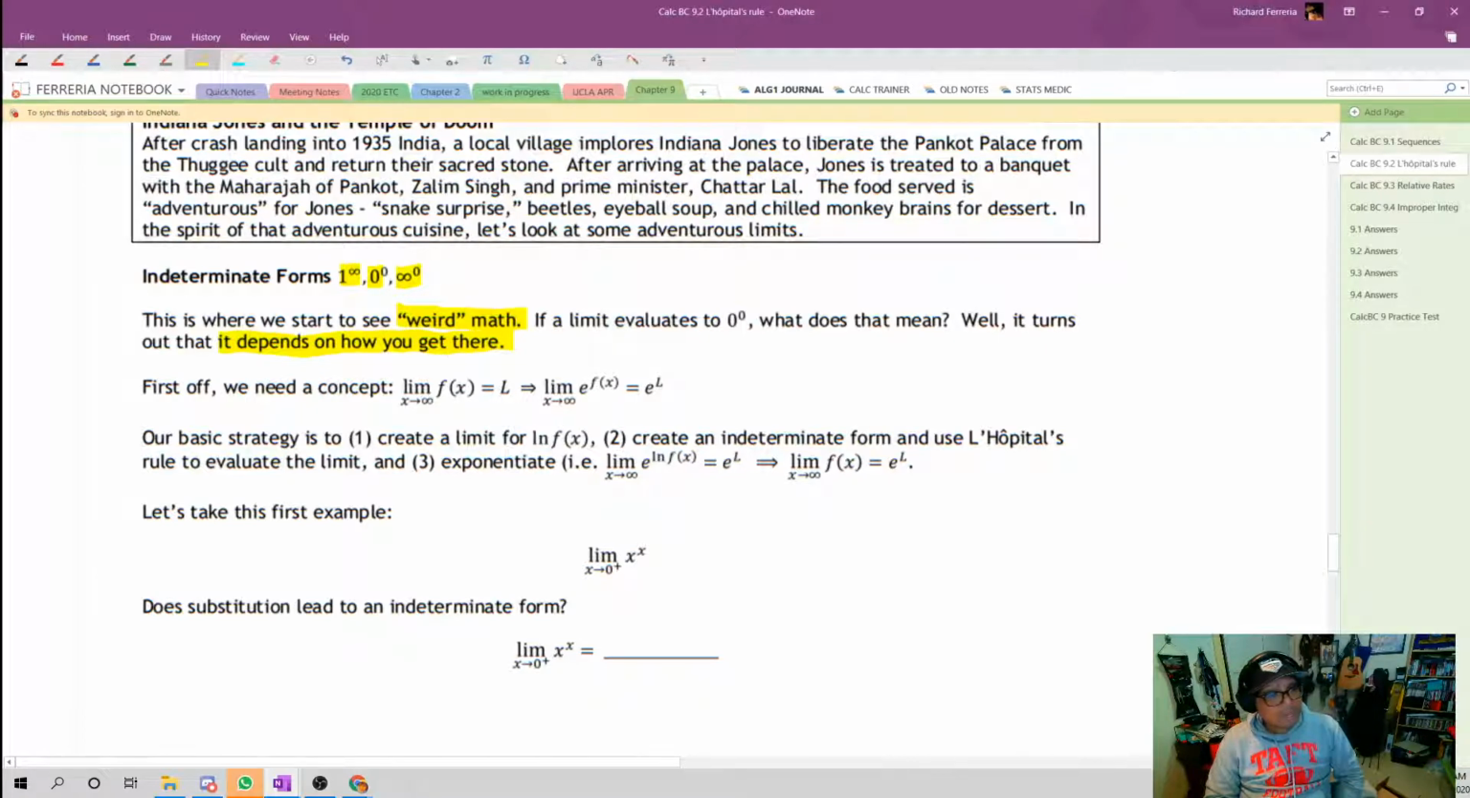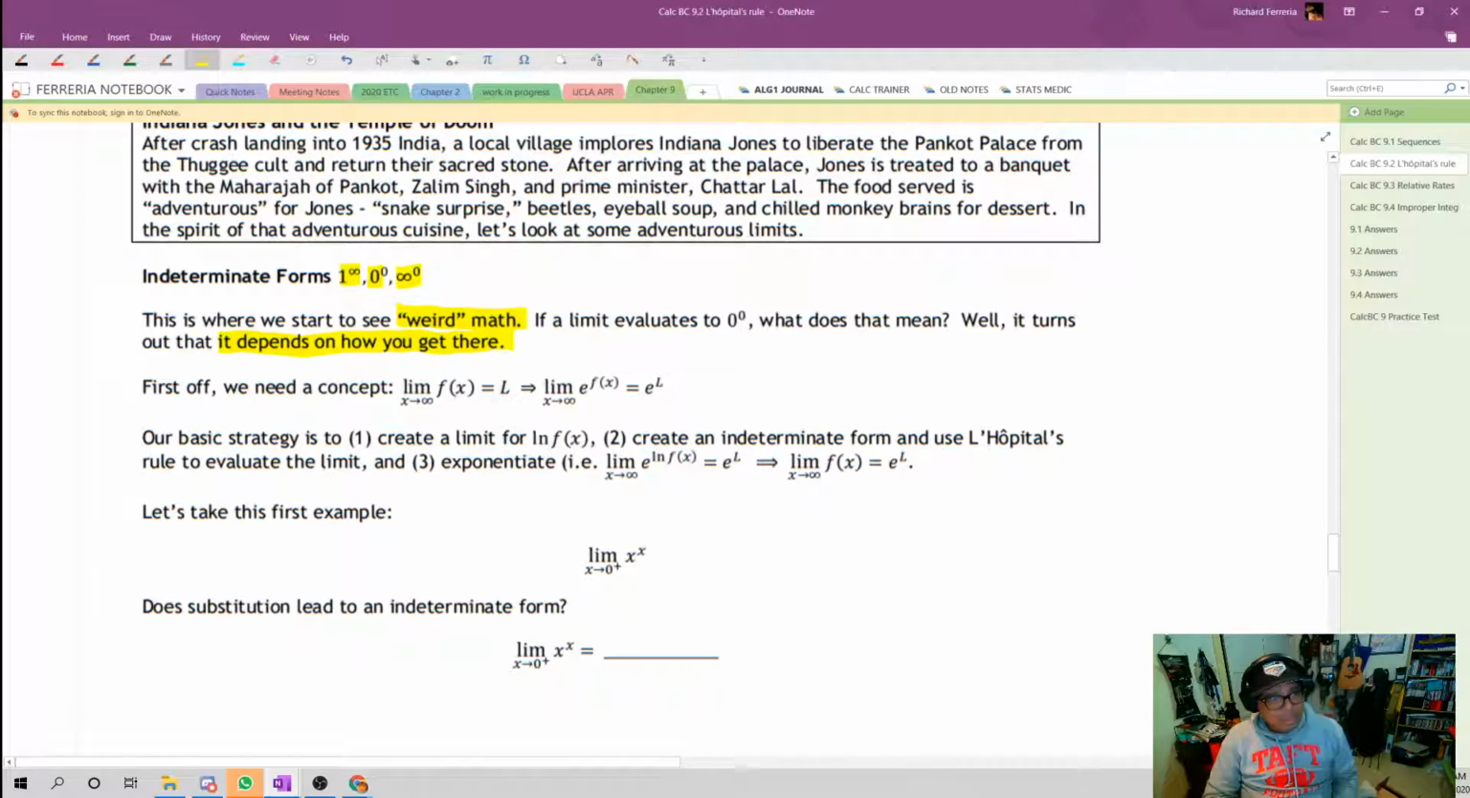So first of all, we're going to need this concept where if we have the function f equal to a limit, then if we exponentiate, the limit of the exponentiation, e to the f, is equal to the exponentiation of the limit, e to the L. So we can exponentiate both sides and preserve the limit.